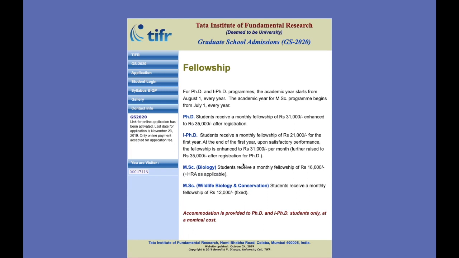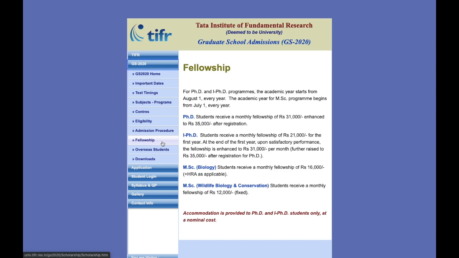After registration means after a certain time you will be registered as an SRF, or senior research fellow. That happens in a normal university. Over here, after a certain interval of time your fellowship will be increased and you will be set as a registered PhD student. So it's like that.